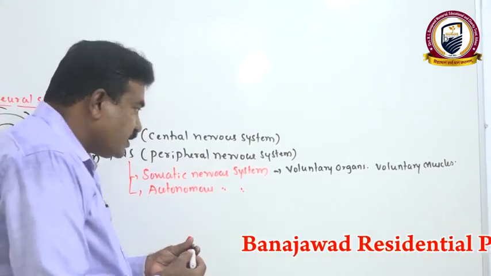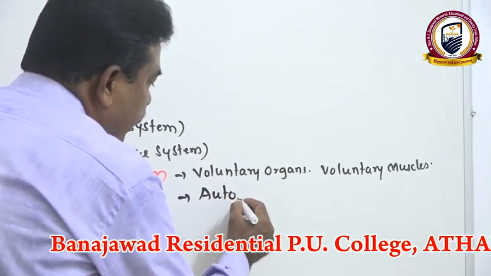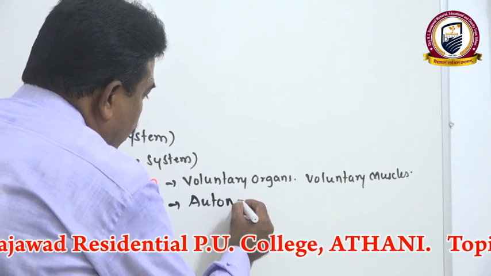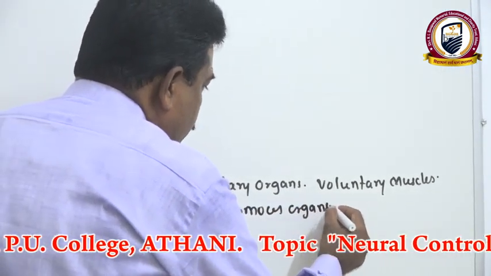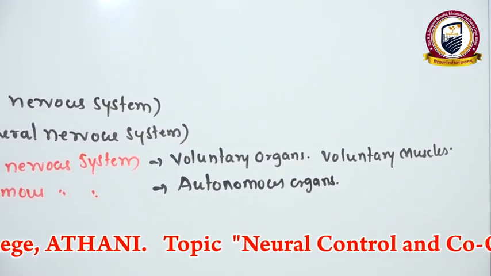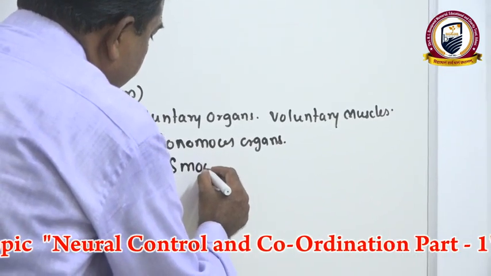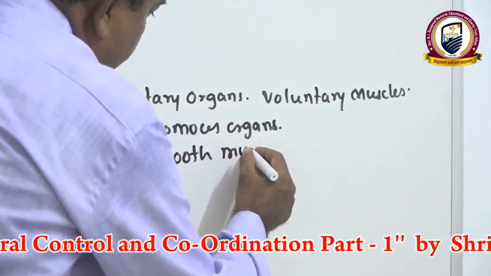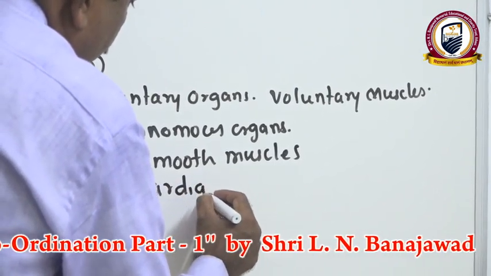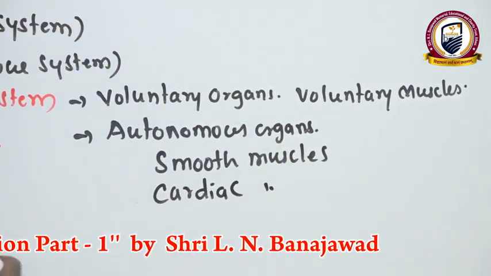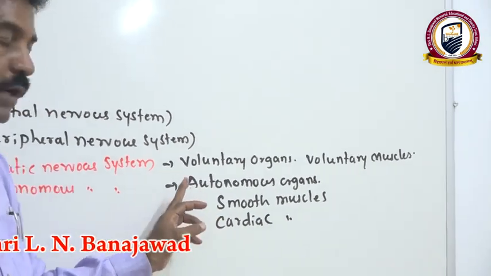Whereas the autonomous nervous system usually innervates autonomous organs. These autonomous organs are mainly smooth muscles. They work independently without the will and wish of animals. Smooth muscles and cardiac muscles are involuntary muscles.